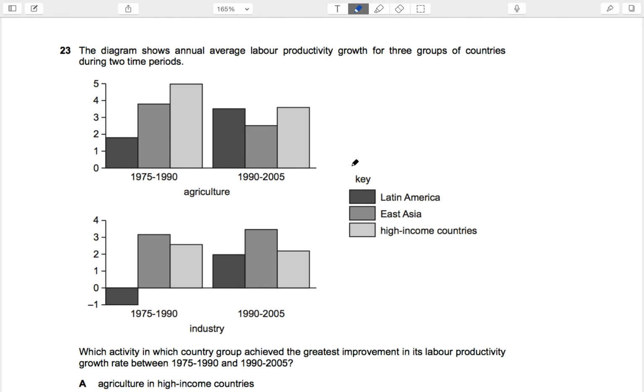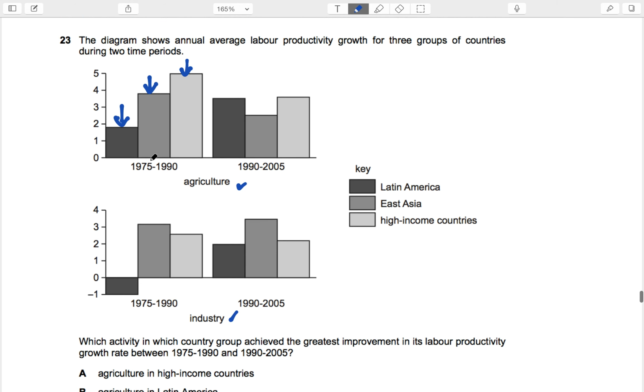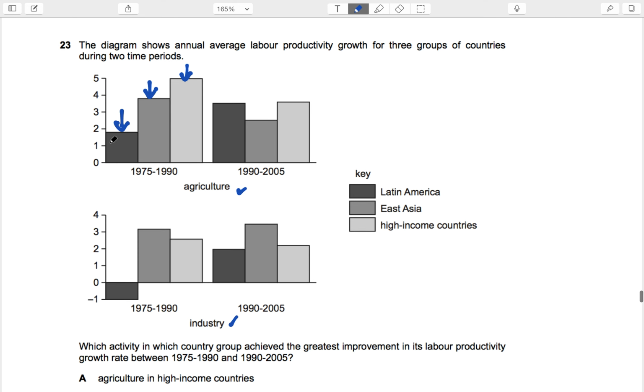The diagram shows the annual average labor productivity growth for 3 groups of countries during 2 time periods. Okay, so this dark region is your Latin America, East Asia, and high income countries. Okay, for agriculture. So they gave you the growth rate for 2 sectors. The way I'm going to read this is that previously the growth rate was almost positive 2%, and it went from 2% to like 3 point something. So it went up by almost 1 point something percent. Okay, the change is 1 point something.